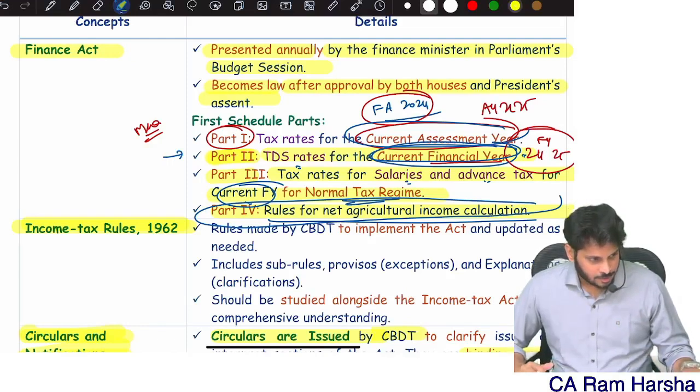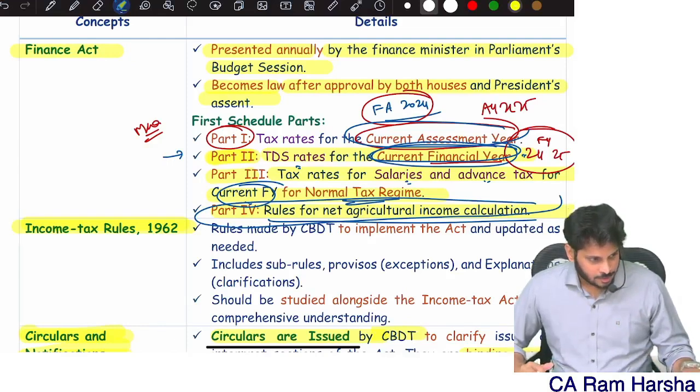Now for them there are 2 tax regimes available. But we are mainly concerned with individuals. We are always mainly focusing on individuals. So the default tax regime is there, and the optional tax regime, which is also called the regular provisions, or the normal tax regime. Sometimes in the exam they will give you: compute tax liability and total income as per regular provisions of income tax, or as per the normal tax regime.